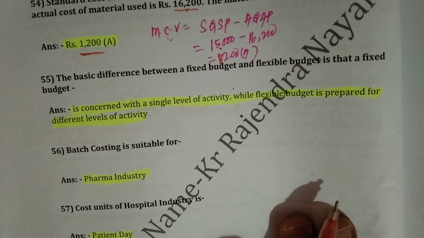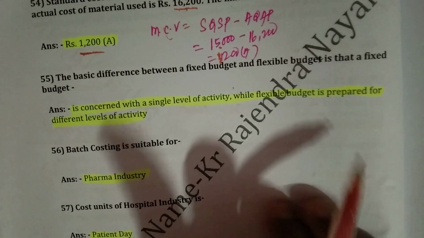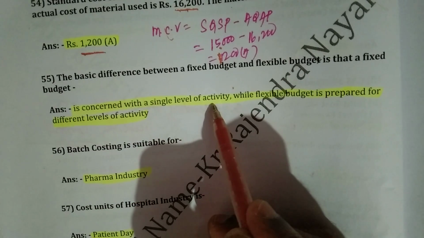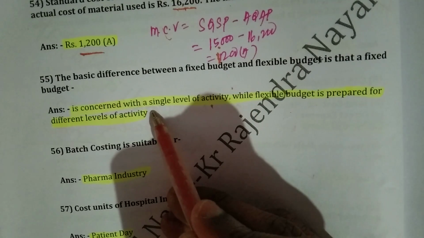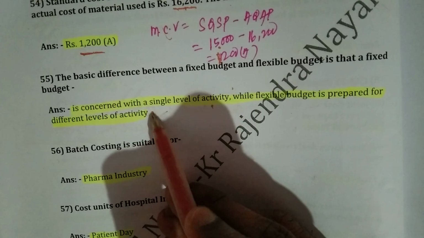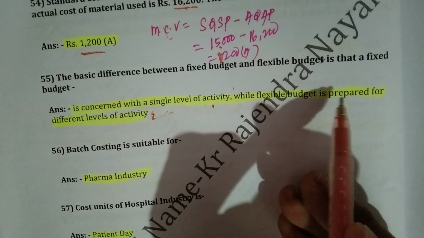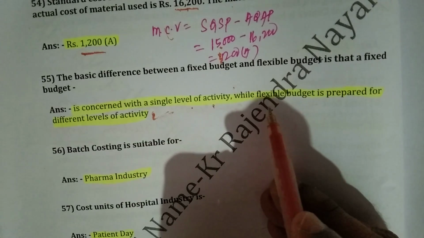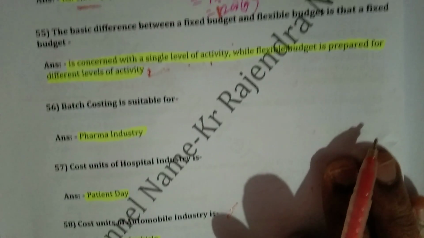The basic difference between a fixed budget and flexible budget is that a fixed budget is concerned with a single level of activity, while flexible budget is prepared for different levels of activity. This is the basic difference between fixed and flexible budget. Right?